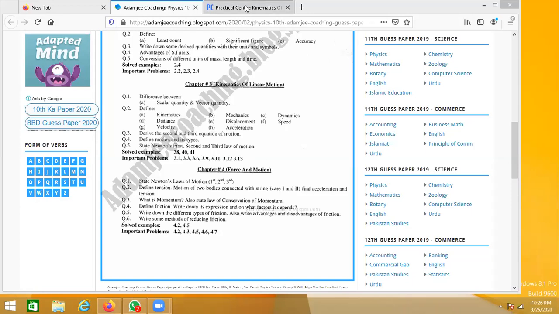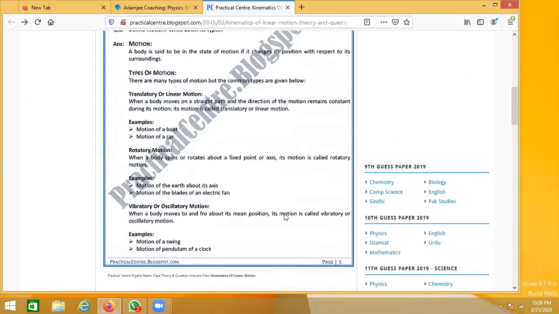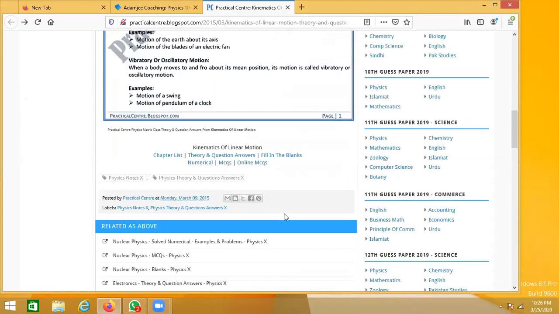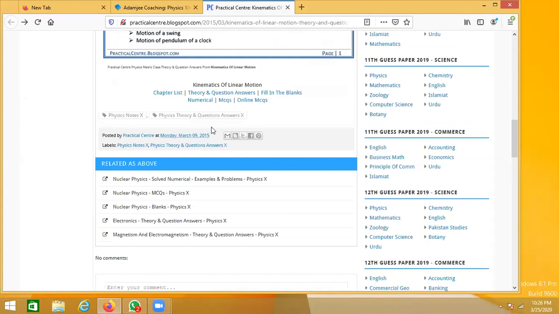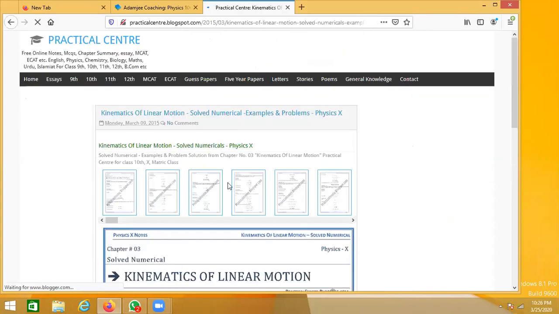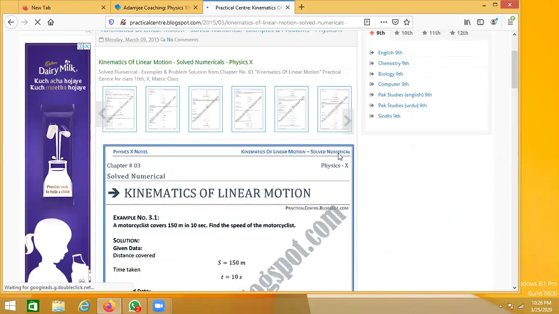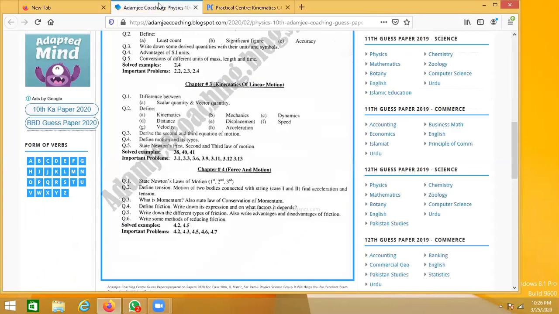As I've sent you the link on your WhatsApp groups, you can access the numericals from the notes here as well. If you can see in the list, they have given 3.1 as a very important numerical.